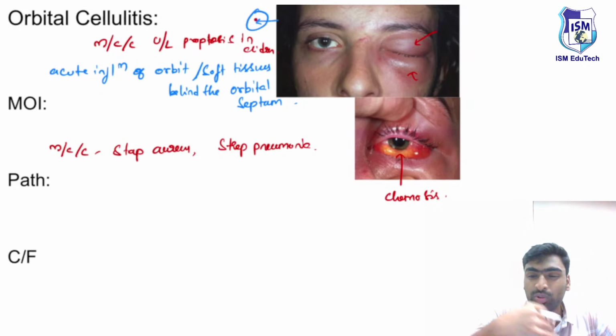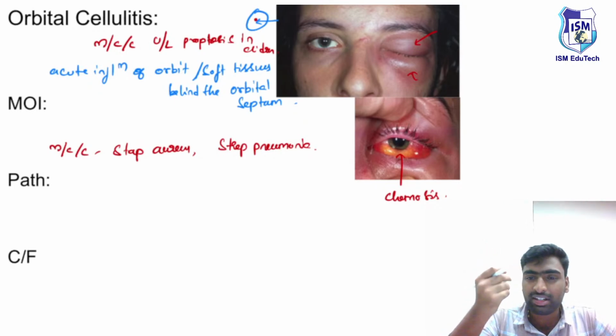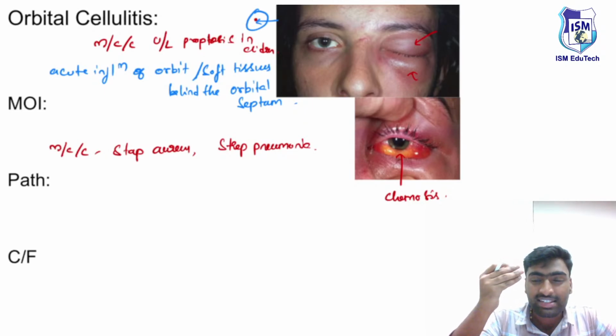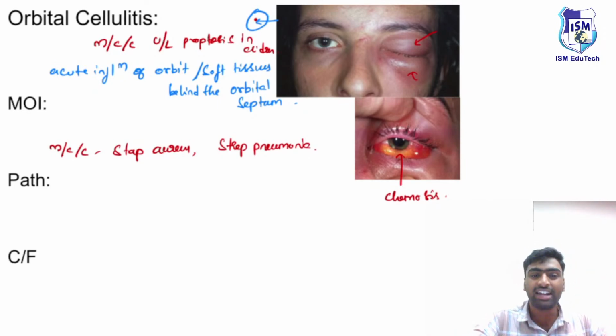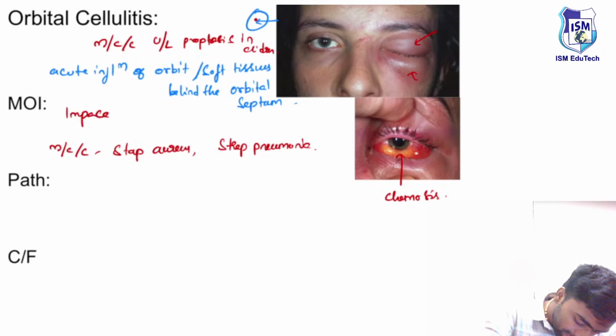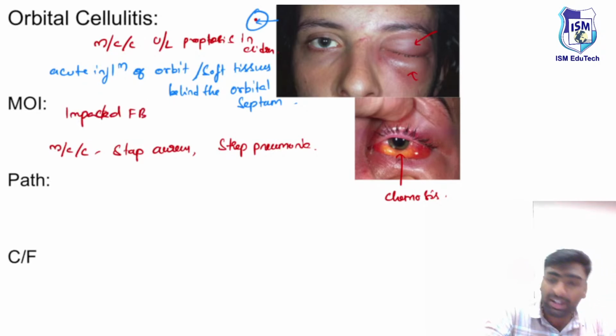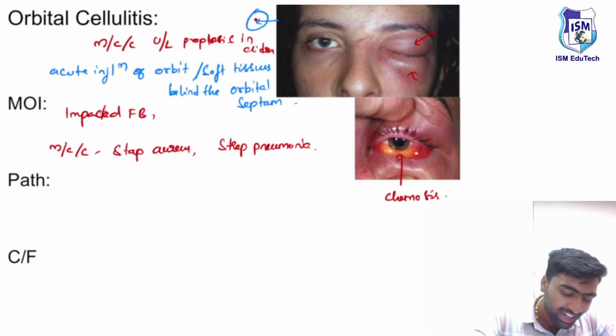For example, you are going through and there is wind, and a small sand particle carrying Staph aureus gets impacted in your eye. It can also be chisel injuries with infection, or some kind of surgery.